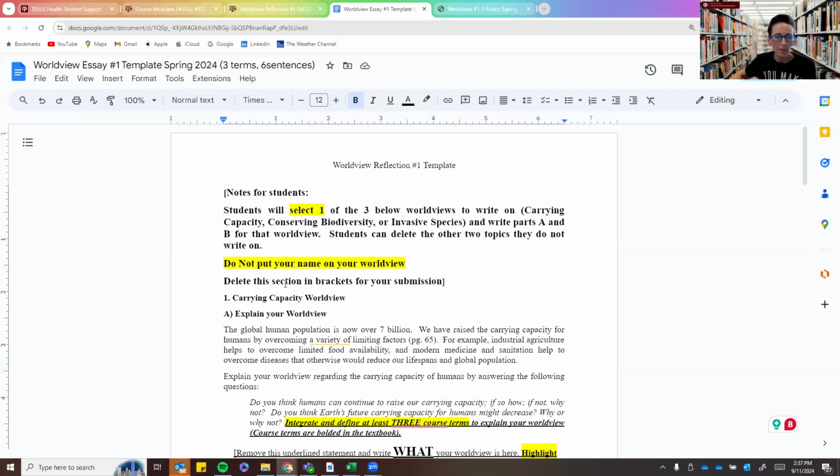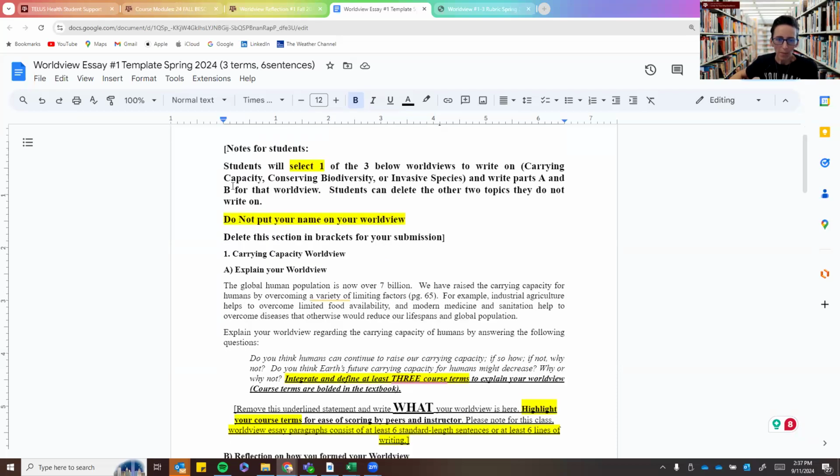So you'll have to make a copy. Talking about the template, use the template. Anything that's put in brackets is meant to be deleted. That is generally how I function and how I make my templates and the things that I give to you. So it says delete this section in brackets for your submission.